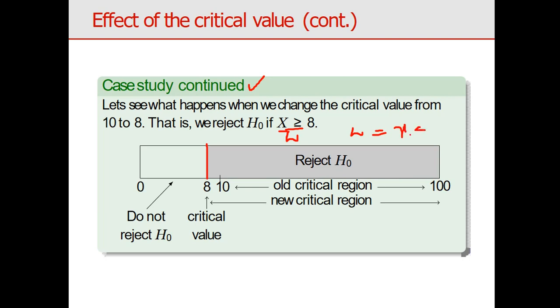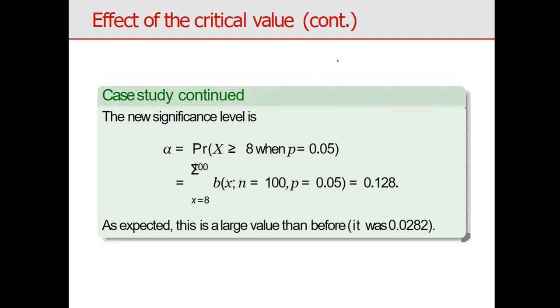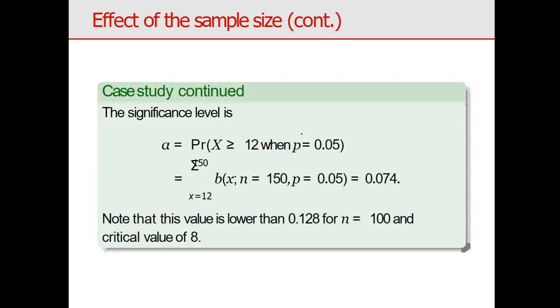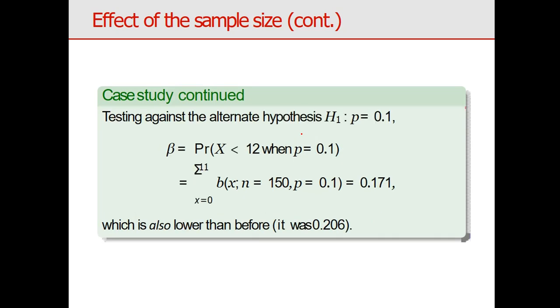X less than or equal to 8 is the acceptance region, meaning 0 to 8 is the acceptance region. All the rest are the rejection regions, or we can say the critical region. These are all examples from the same question, but here the rejection region and acceptance region are different.